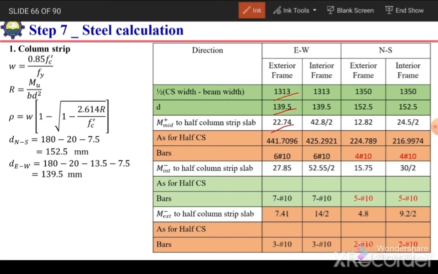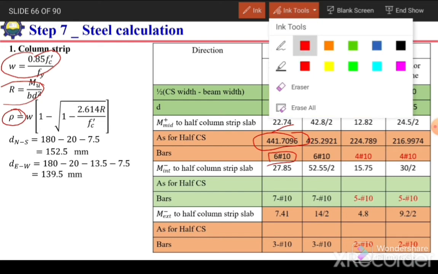So we can calculate this R value, W, and reinforcement ratio rho. Once we have the reinforcement ratio, based on this B and D we can calculate the area, which is 414, and then from this area we can select the number of bars. If we use 6 bars of 10 millimeter diameter, in that case the area of these bars will be more than 441 millimeter square. So we can use 6 number 10 bars.